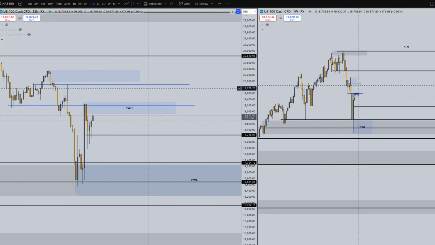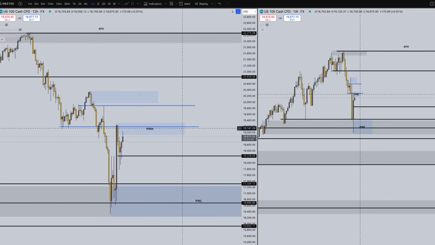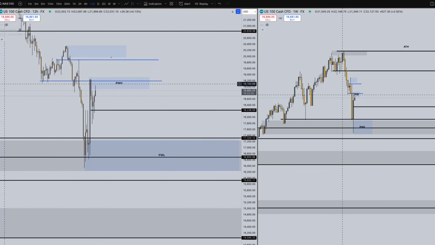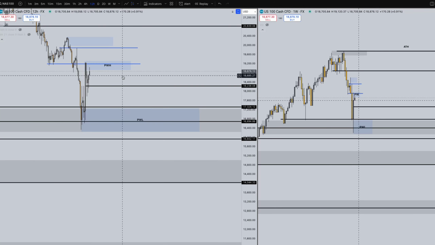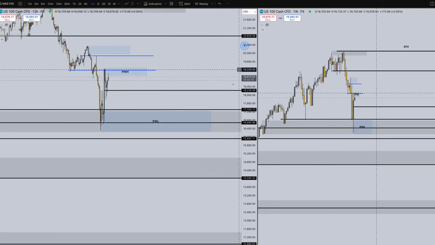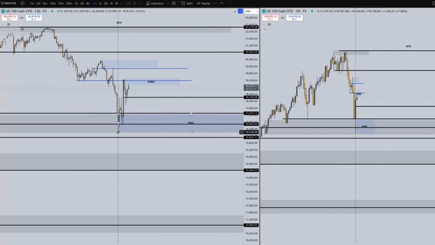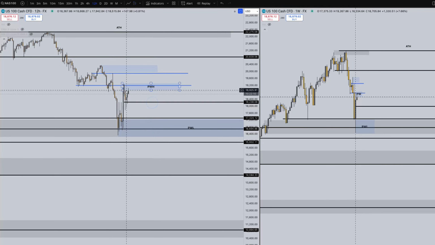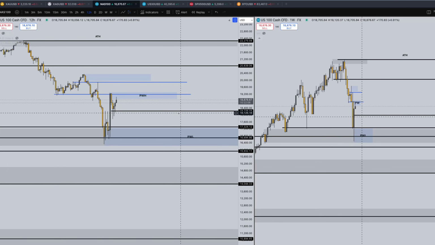And I'm doing this markup with you guys in real time, as this is how I prepare my charts and prepare myself for the week ahead, and potentially spot any opportunities that may be forming in advance. So this is my process, and this is why I'm showing you, so that you can use this for your own process as well, so that you can also learn how to prepare on your own for the upcoming trading week.